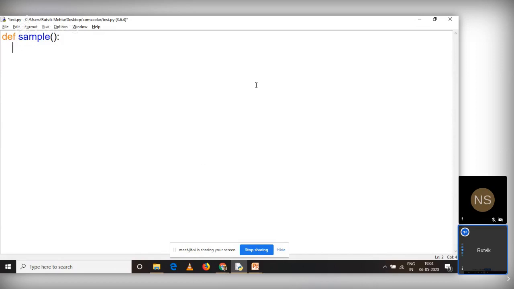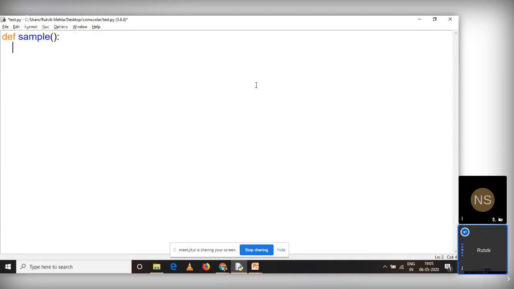Now, what is the purpose of it? The purpose of a docstring is that when you use the help function on any particular user-defined function or any inbuilt function, it gives you help regarding that particular function, right? So when we are working with our own user-defined function, the docstring will help us. If somebody is trying to find help on our user-defined function, they can get it from the docstring. The docstring must always be in the beginning of the function or class.